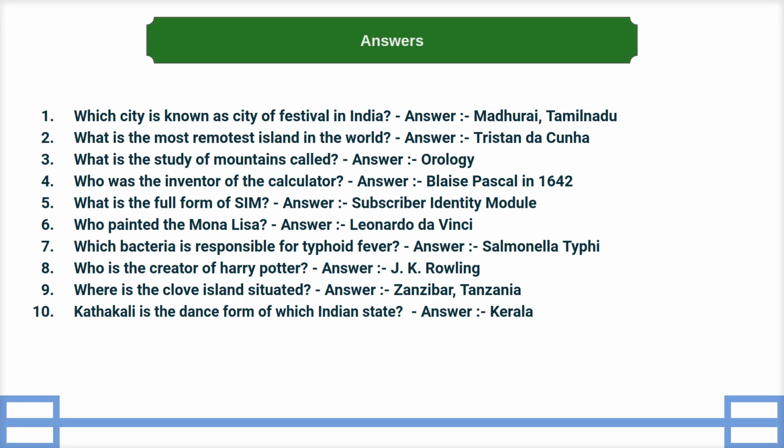Third, what is the study of mountains called? Answer, orology. Fourth, who was the inventor of the calculator? Answer, Blaise Pascal. It was invented in 1642.